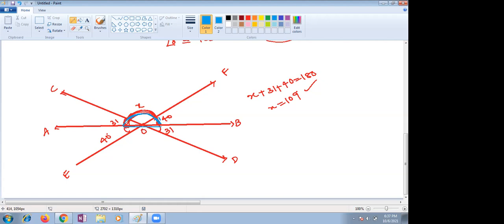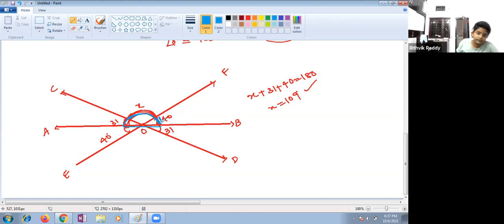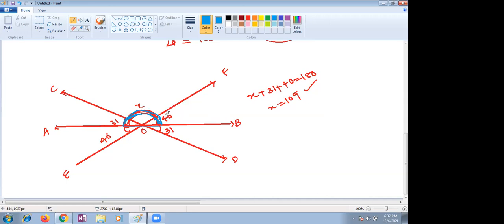That means 31 plus X plus 40 gives 180. So that is already included. Raghav said X is till here, so this is also X part only. Then no need of counting 40 here. We can say X plus 31 gives 180, right, Raghav?